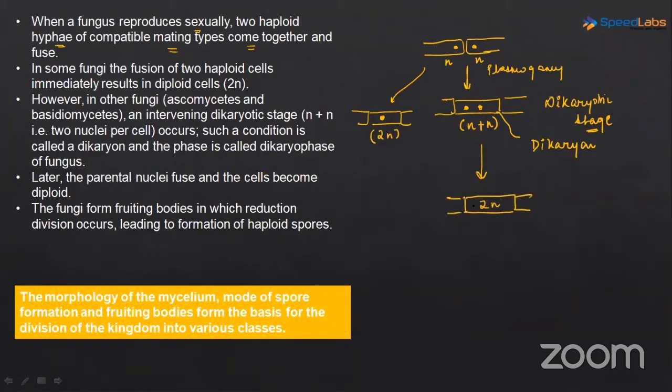2n मिलेगा. न्यूक्लियस का फ्यूजन हो जाएगा, 2n मिलेगा. Then again, from this 2n stage, later on what will happen? A fruiting body will develop, and inside this fruiting body, this nucleus or this cell will divide. It will undergo meiosis, और अंदर क्या बना लेगा? Spores बना लेगा. This part is very important, बेटा.